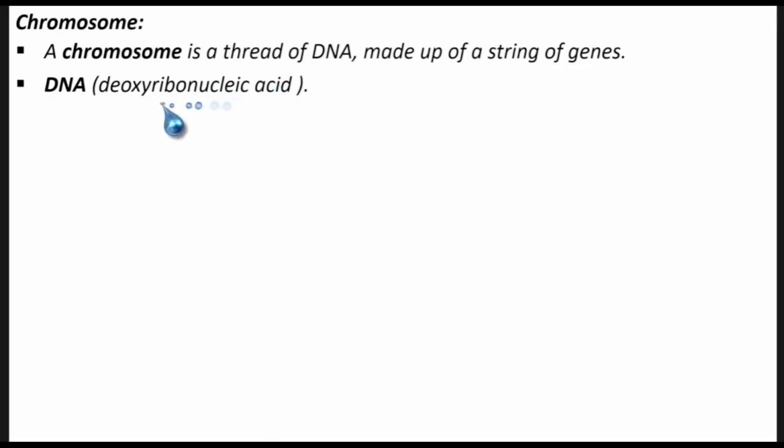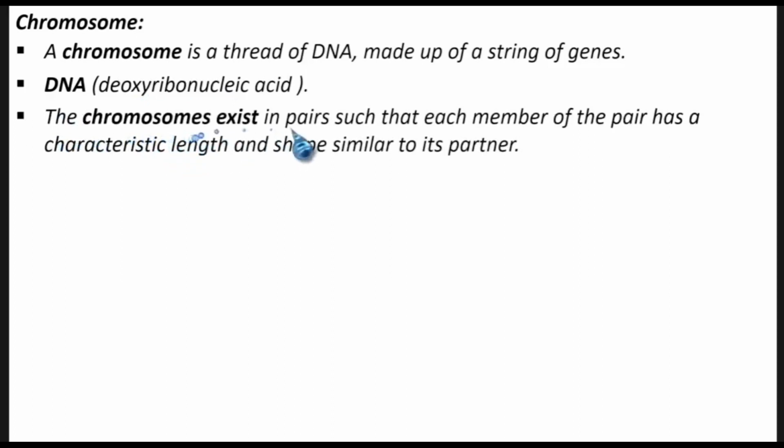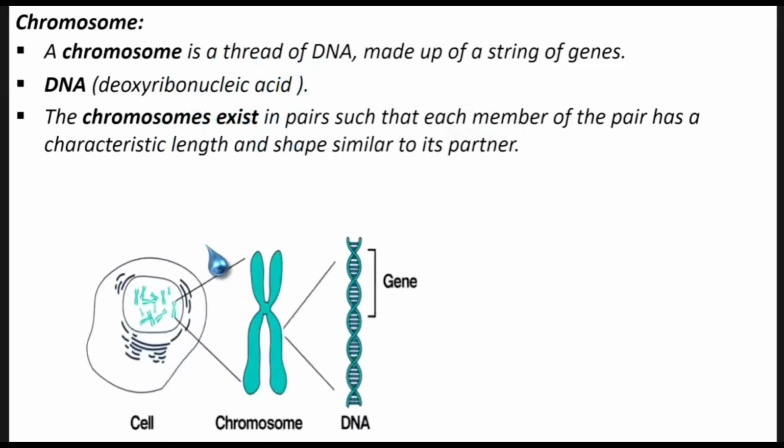Okay, so again we are saying the chromosome exists in pairs such that each member of the pair has a characteristic length and shape similar to its partner. So these chromosomes we are talking about exist in pairs such that each member of the pair has a characteristic length and shape similar to its neighbor. So you want to understand this information right now. Let me bring a diagram here that will help you to understand.